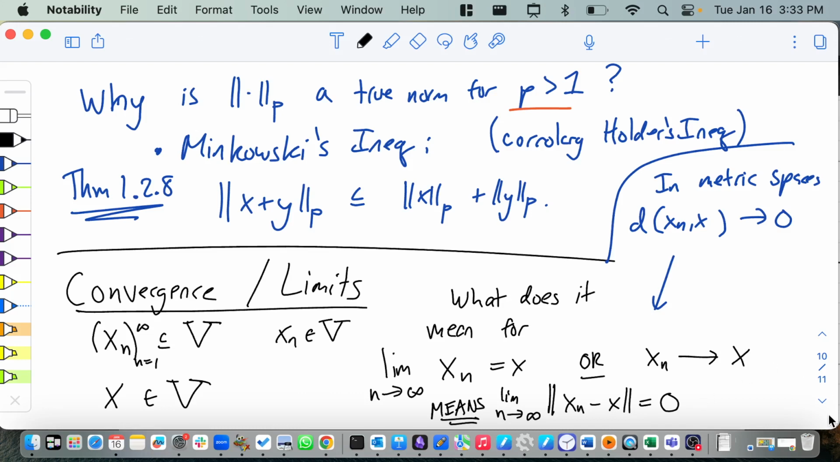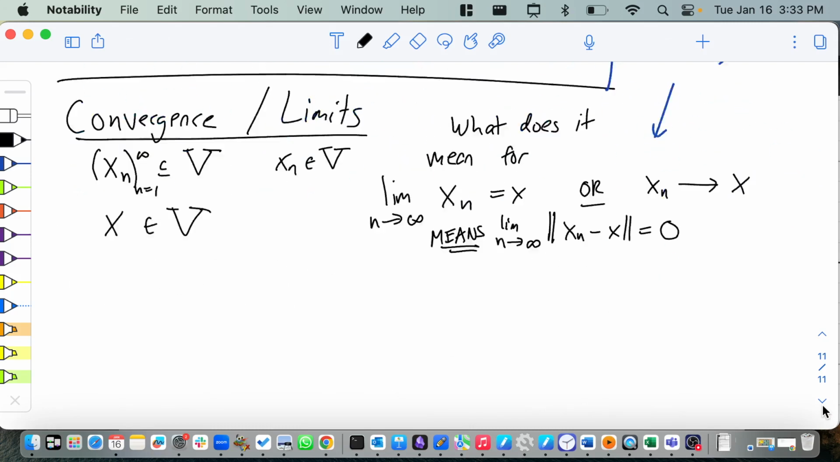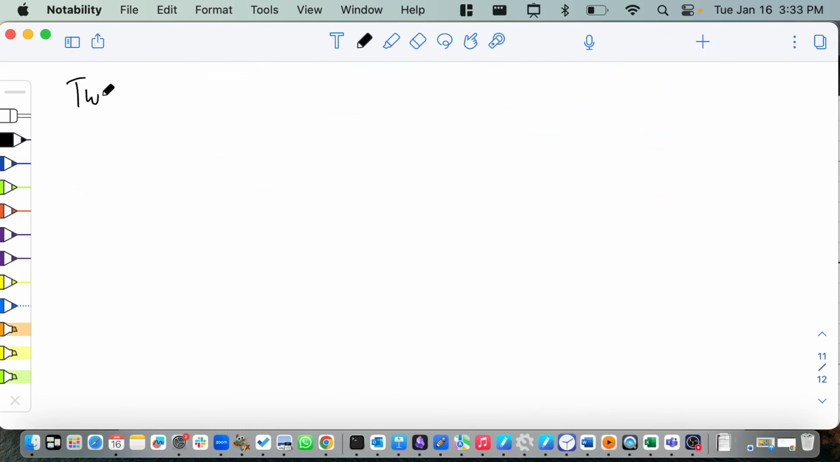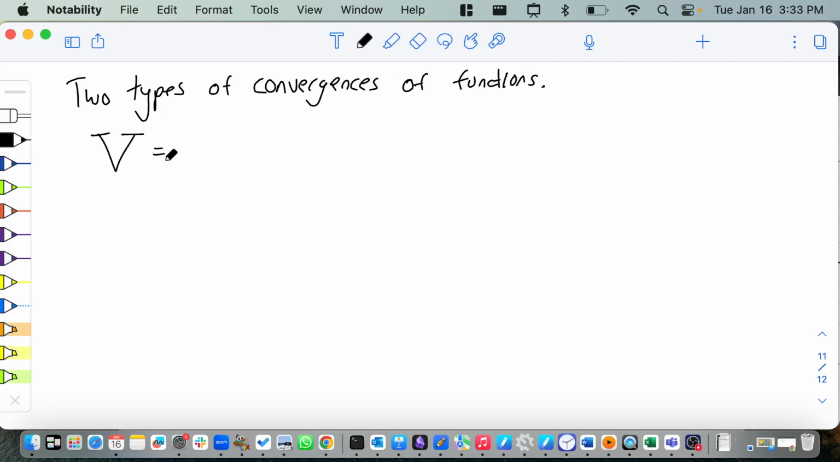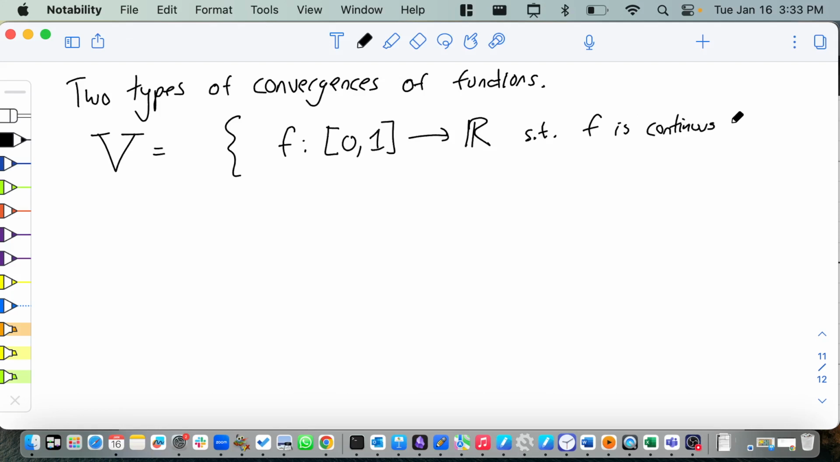And I'll give you 2 examples of convergences we might care about. So here are 2 types of convergence of functions. Okay, so here the vector space V is the vector space of functions. So I'm going to say f, and we're going to pick an omega. For concreteness, let's pick the interval 0, 1. That's a nice interval to work on. So functions from 0, 1 to R. Let's even make them continuous to make things a little bit easier for us. So we're looking at continuous functions.